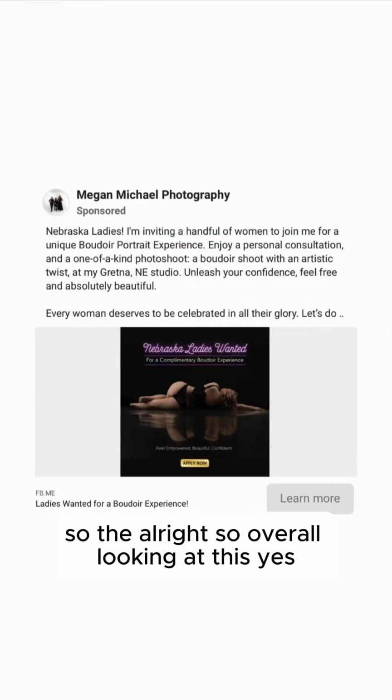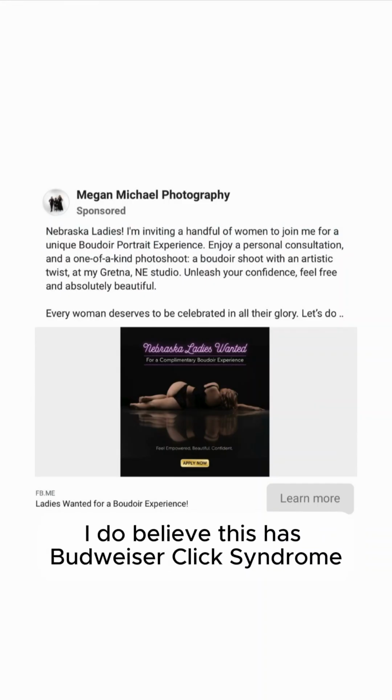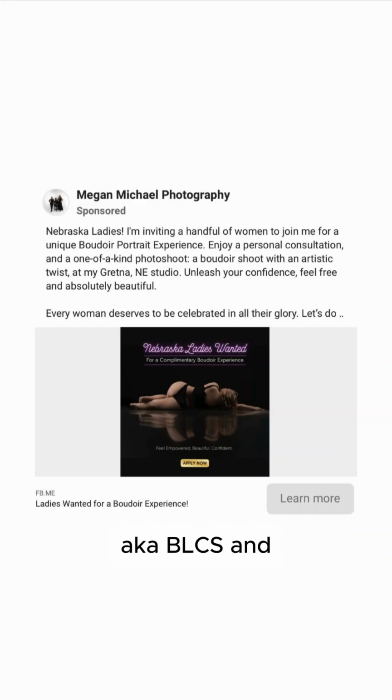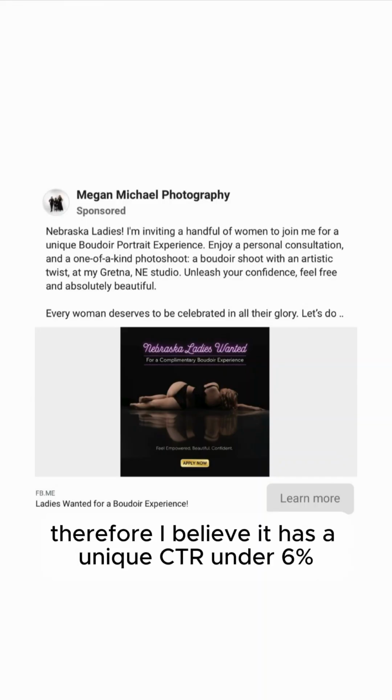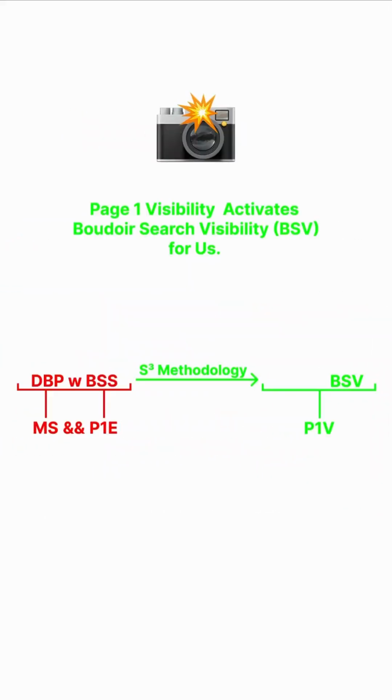All right, so overall, looking at this, yes, I do believe this has Boudoir low click syndrome, aka BLCS, and therefore I believe it has a unique CTRL under 6%.